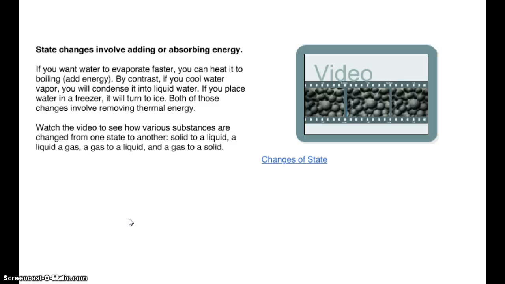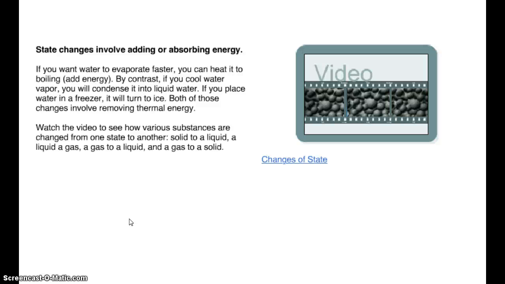State changes involve adding or absorbing energy. If you want water to evaporate faster, you can heat it to boiling, add energy. By contrast, if you cool water vapor, you will condense it into liquid water. If you place water in a freezer, it will turn to ice. Both of these changes involve removing thermal energy or heat energy.